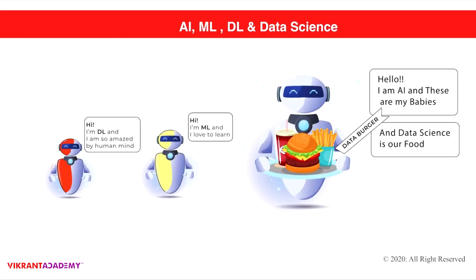Think of artificial intelligence as a mother of babies, machine learning and deep learning. When you see it, the red one is deep learning and it says, I'm so amazed by the human mind. Machine learning says, I'm machine learning and I love to learn. On top of that, we have the mother holding a data burger for them because data is their food. They use data in order to execute tasks, to make predictions, and to build technology.